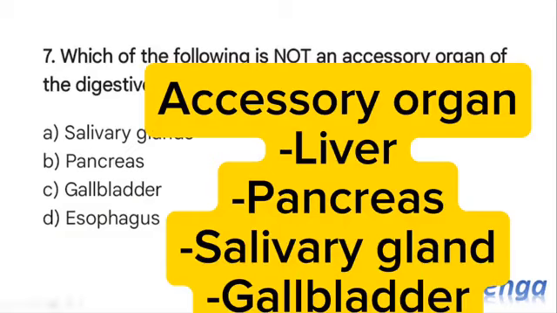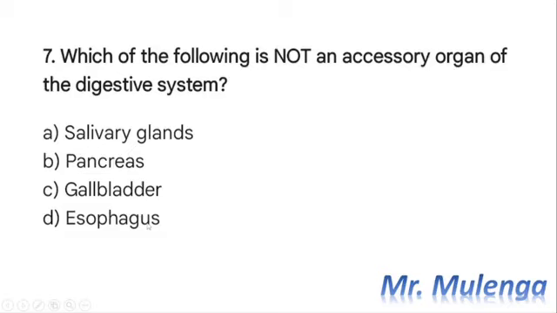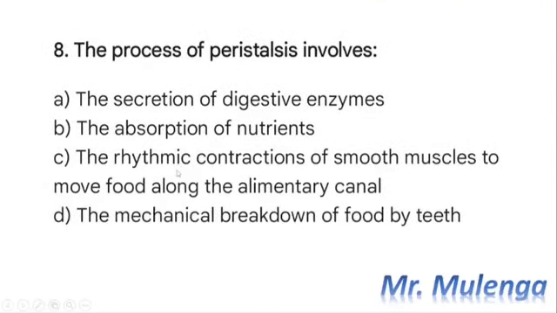So the question is asking us, which of the following is not an accessory organ of the digestive system? So the correct answer is the esophagus. The esophagus is part of the alimentary canal, but it's not part of the accessory organs of the digestive system. So the correct answer here is D. So we now move on to question 8.